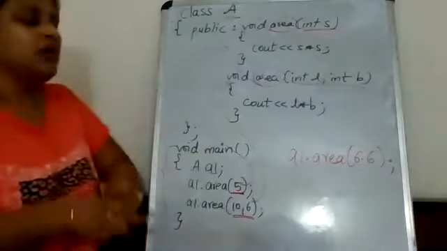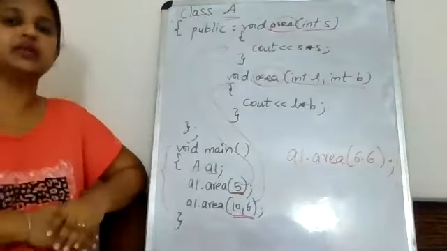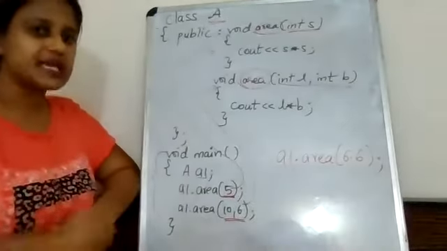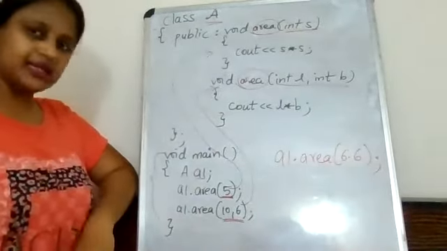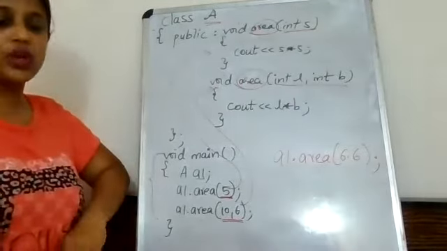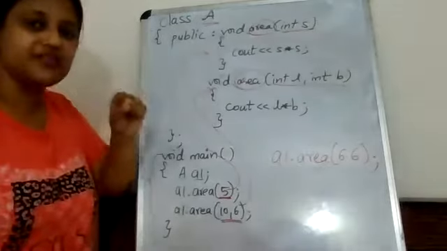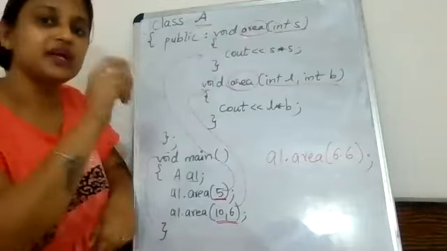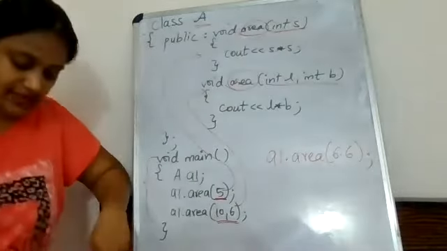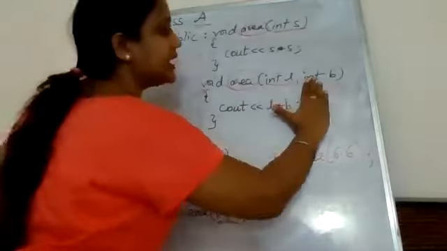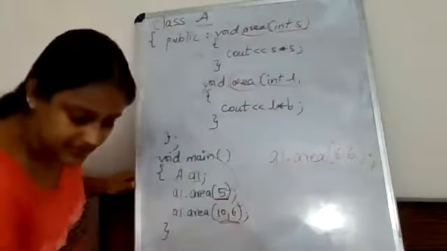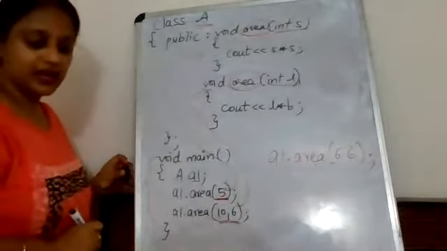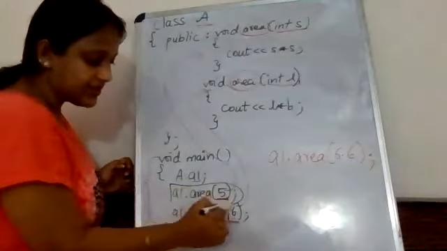Okay. Now I'll just twist the definition. The definition was when two or more member functions have the same name and different parameters, that time it is function overloading. But what if the number of parameters are also same? What if the data type I change here, I just make it int L? Okay, again this will create ambiguity.